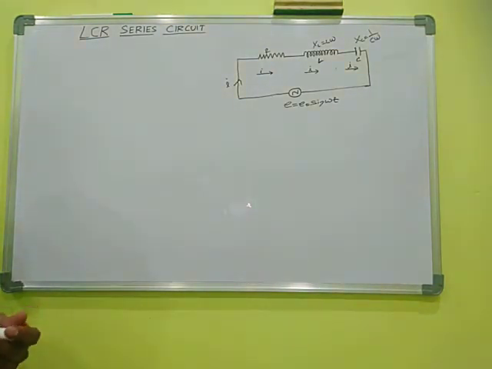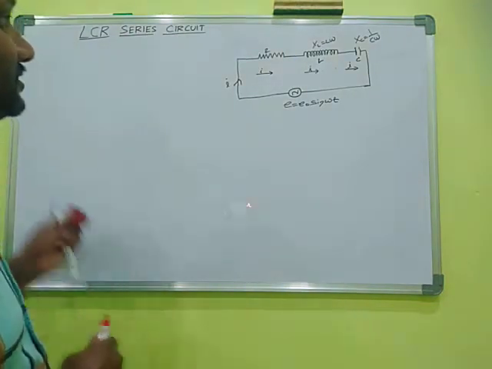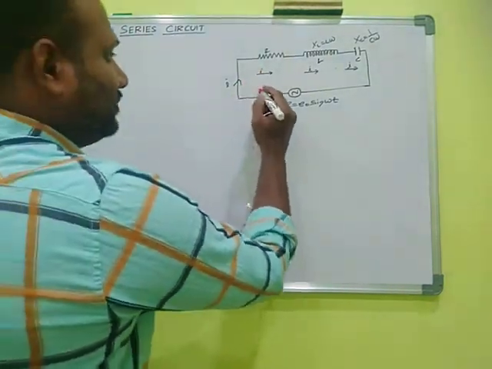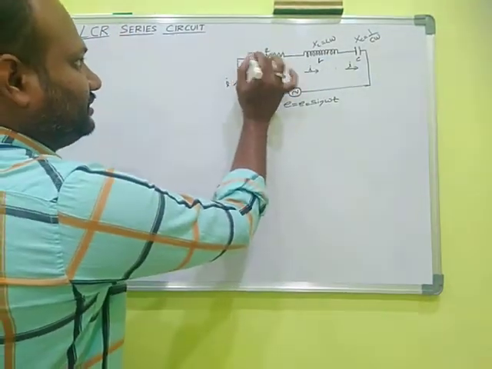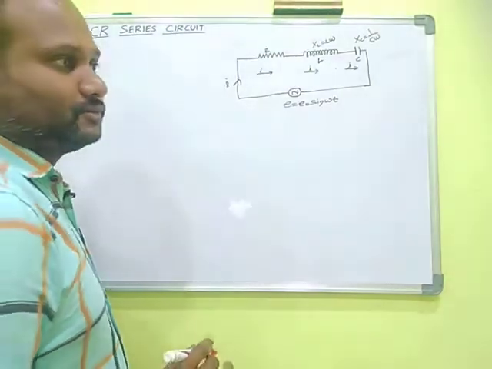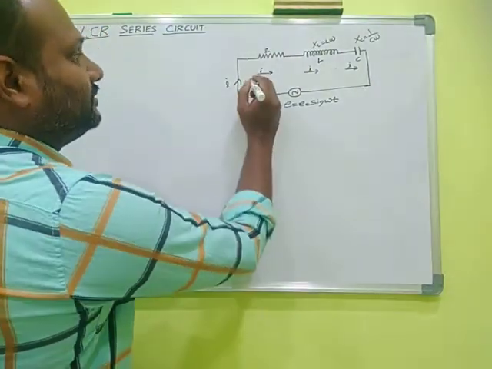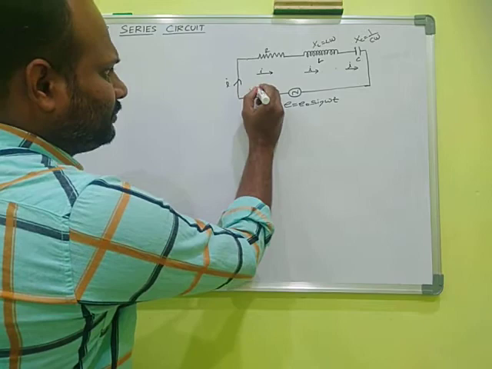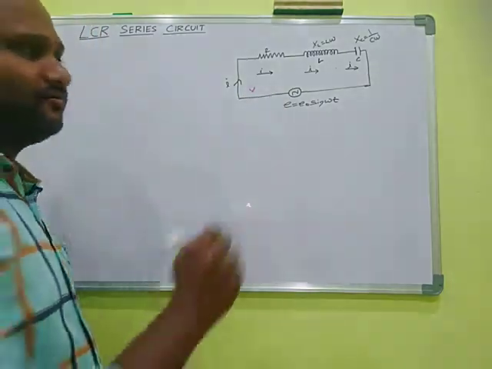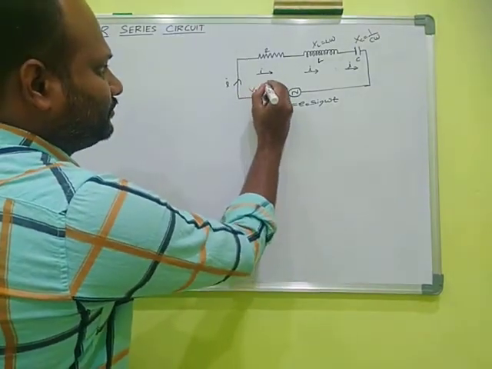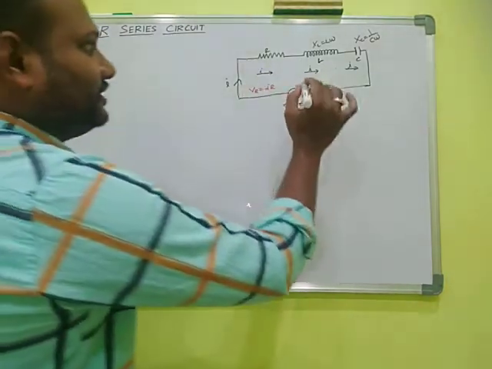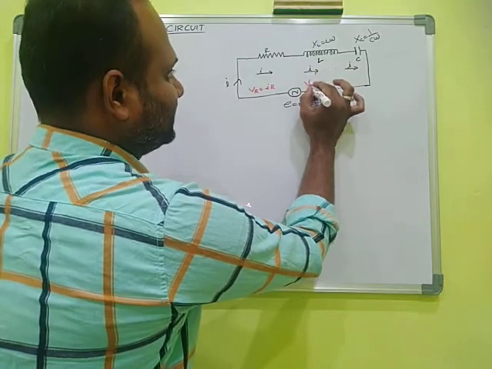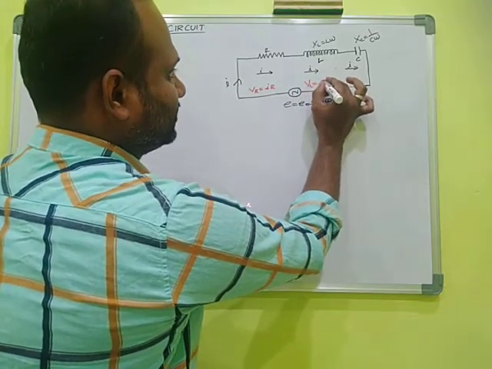But what will be the voltage? The voltage across R, here the voltage is nothing but the potential difference, because it can be measured between two points. So we can use the letter V, potential difference. The potential difference across R is VR is equal to I into R. The potential difference across L is VL is equal to I into XL.